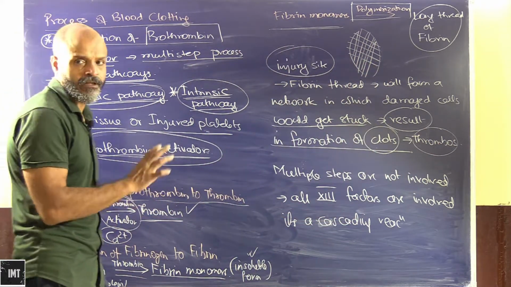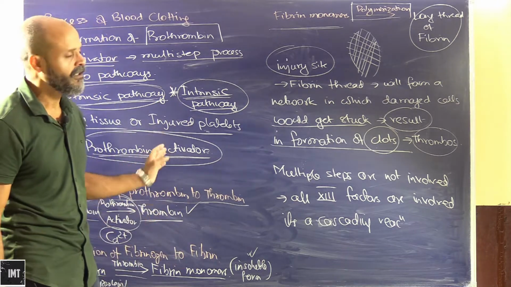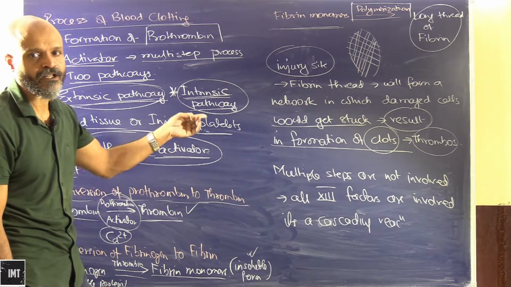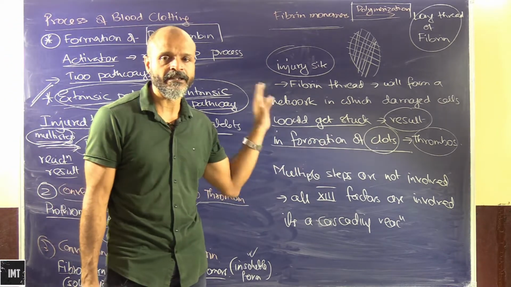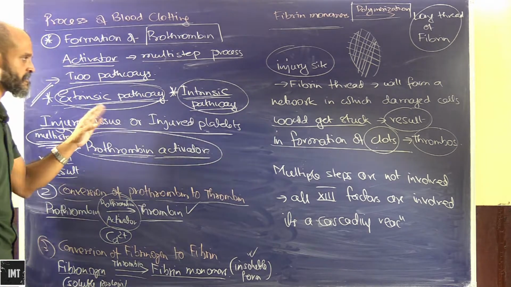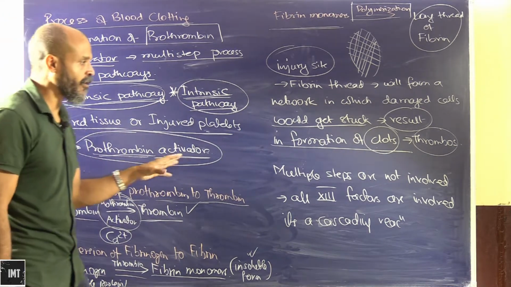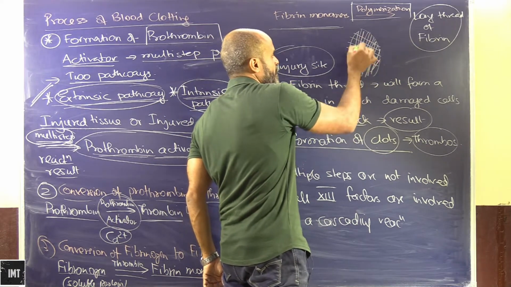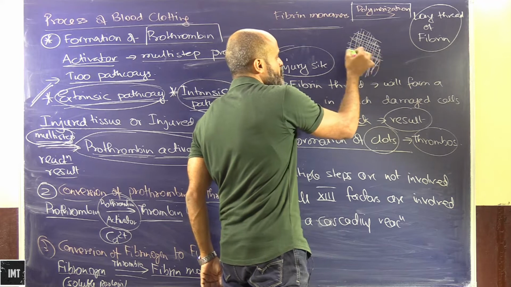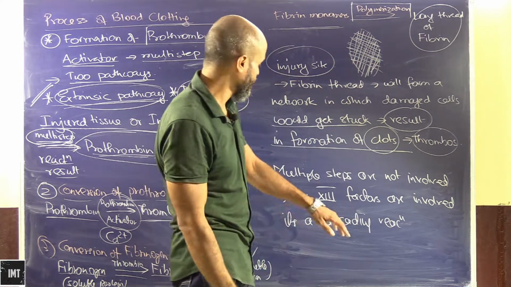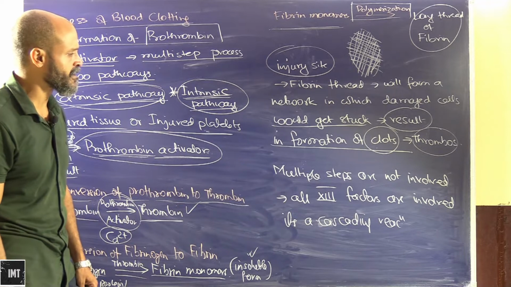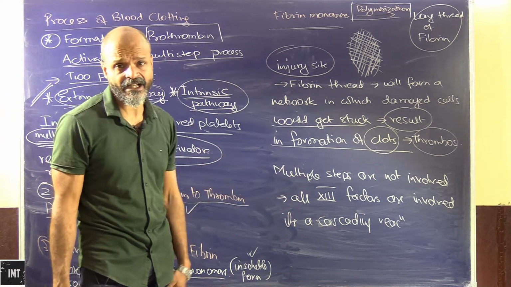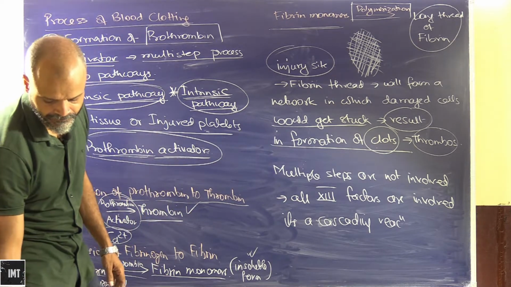So there are a number of multiple steps. It's not as easy as it looks, but we will study those, and this is just a gist of the extrinsic and the intrinsic pathways, and how this network of cells forms in order to stop the blood from oozing out from the injury site. So multiple steps are involved, and all 13 factors are involved in a cascading reaction to form this complex. Okay.